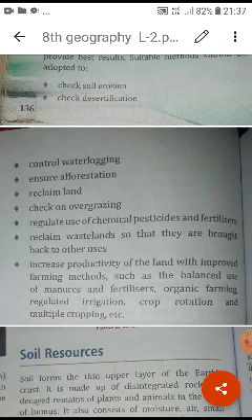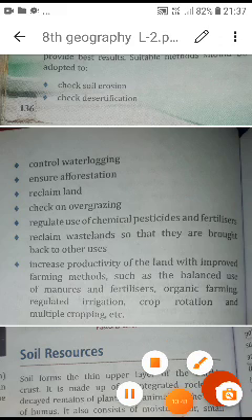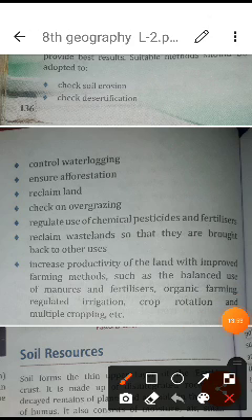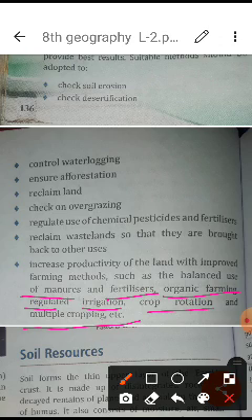Students, we have already talked about these things above. It means by this process of manure we are supposed to bring land into our use. Different kinds of manures, fertilizers, organic farming, regulated irrigation, crop rotation, multiple cropping: these are the different processes. In place of chemical pesticides we are supposed to use fertilizers. We are supposed to use regulated irrigation, and the different methods of irrigation should be used. Crop rotation we are supposed to adopt, and multiple cropping.